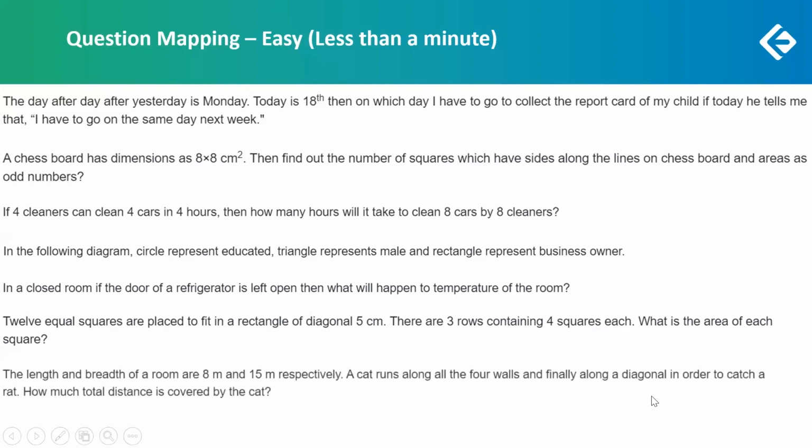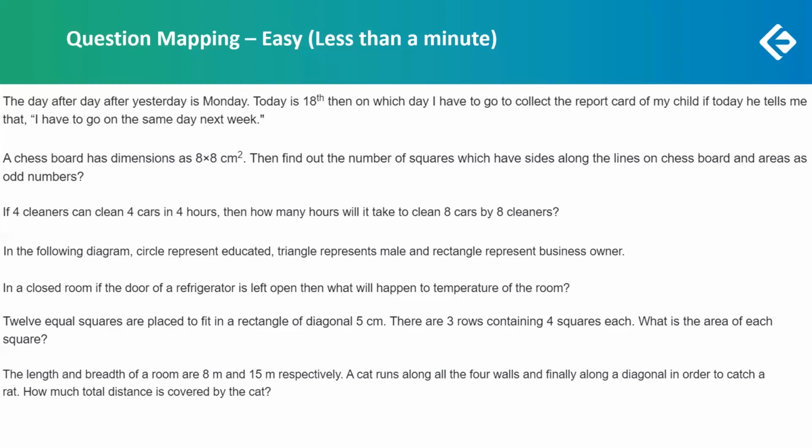Simple enough. And the last one: the length and breadth of a room is given as 8 by 15, and a cat runs along all the 4 walls and finally along a diagonal in order to catch a rat. How much total distance is covered by the cat? Basically, the cat covered the perimeter of the room. First of all, you have to calculate the perimeter of the room.